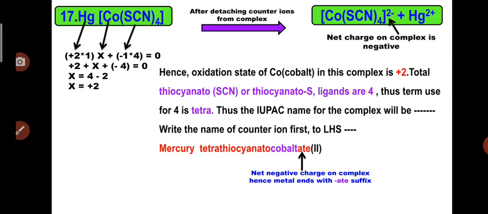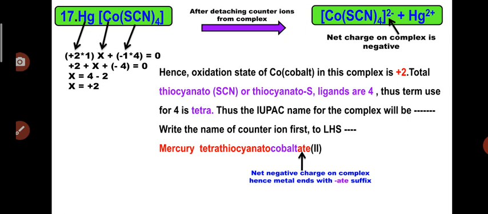I hope you are getting these examples and you don't have any doubt regarding them. If you have any doubt, please comment in the video regarding the IUPAC nomenclature of the complexes.